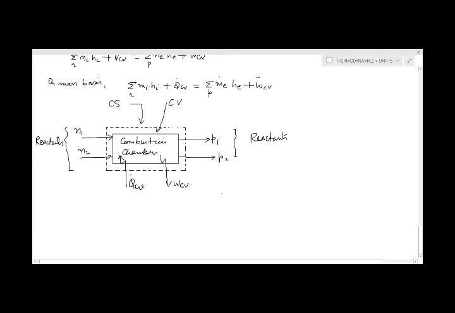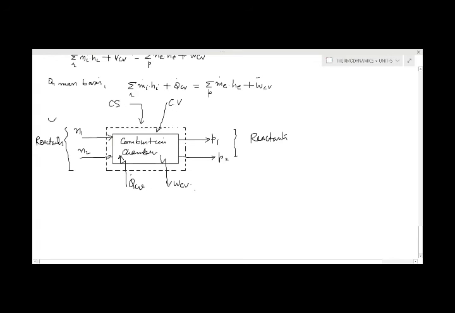So actually, we are applying the first law to the reacting system. We take some reactants in the combustion chamber. They react, taking some amount of heat, producing some products, and we get W_CV amount of work.